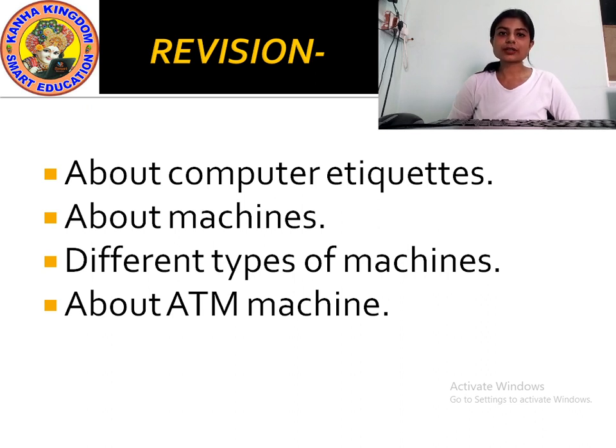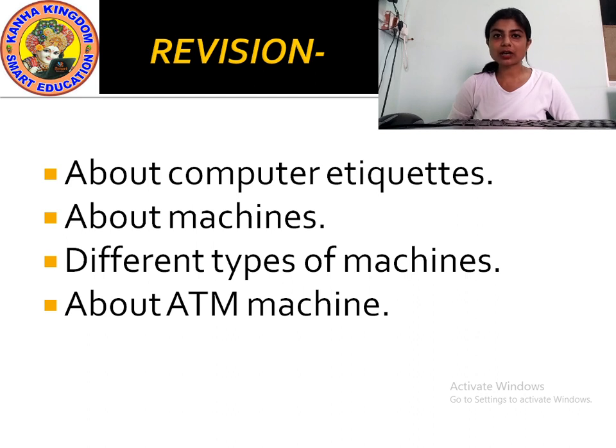Then do not carry any kind of edibles or water bottle inside the computer room. Edibles means any kind of food. Why? Because if by mistake water falls on your computer parts, what will happen?